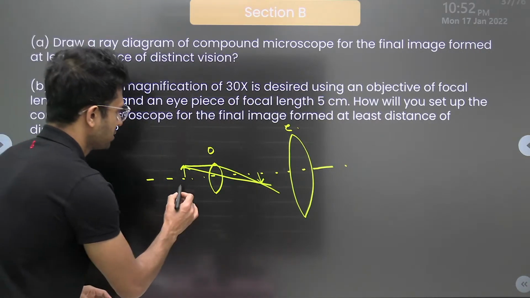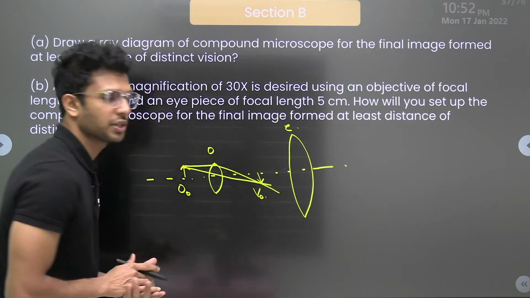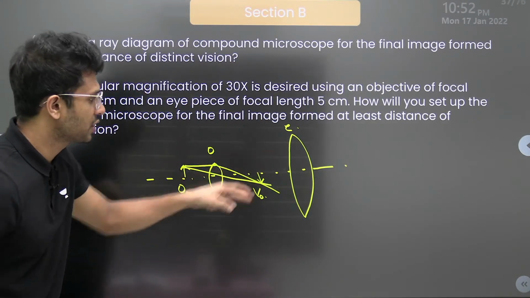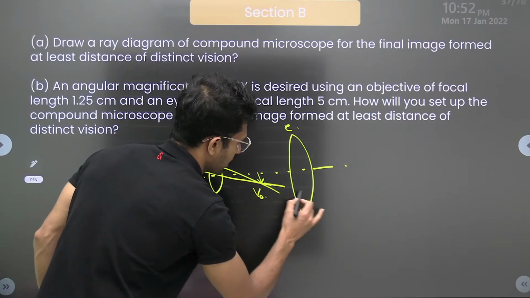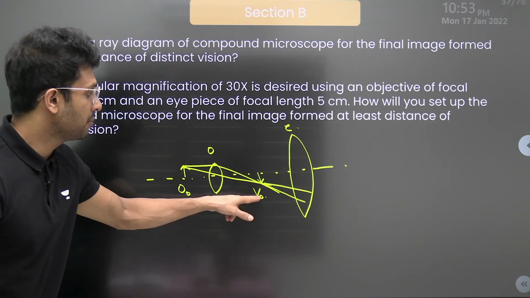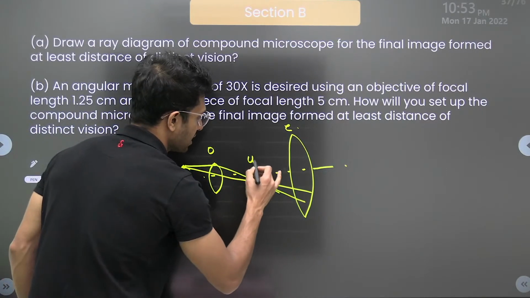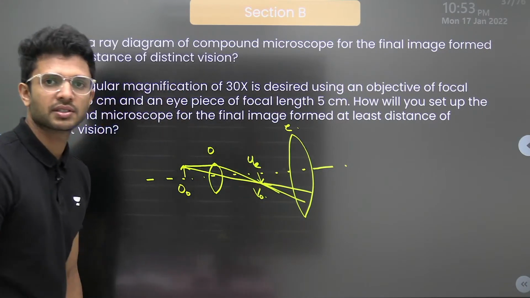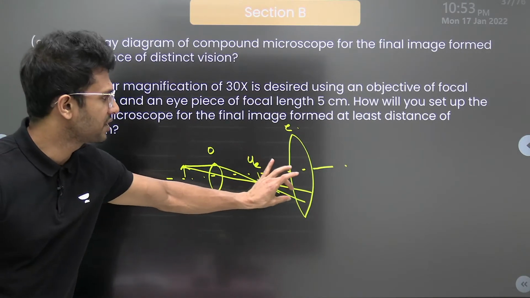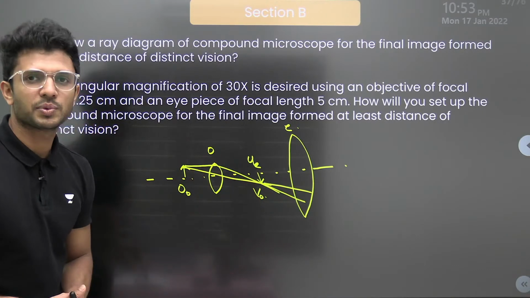This is the object of the objective lens. This is the image of the objective lens, and the light rays from this image are actually reaching the eyepiece. Can you see that? Yes or no? So the image of the objective lens will be actually acting as the object for the eyepiece. Yes or no? Because it is from this particular image that the light rays are reaching the eyepiece. So to the eyepiece, this will be the object.